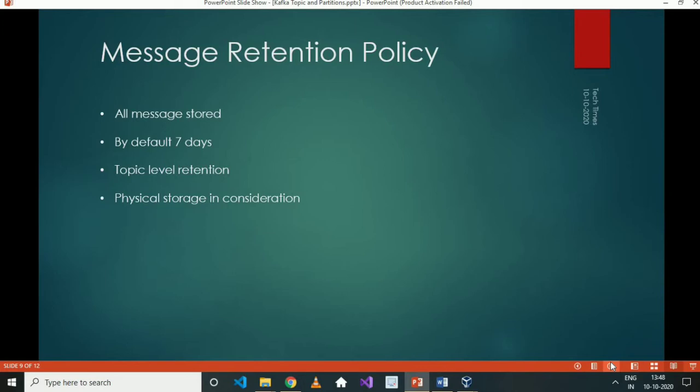So you have to consider what physical storage is available, how much data is arriving every second, and for how long you can keep the messages so that your physical storage doesn't get full. That consideration you have to evaluate based on your project requirements.